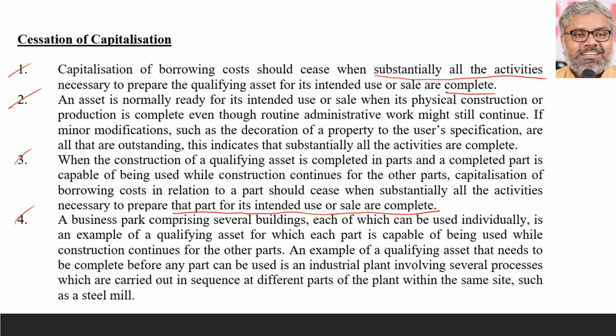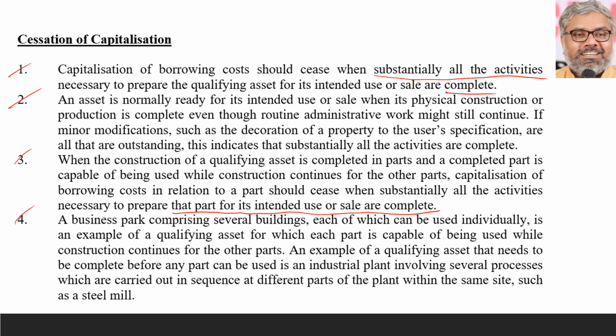One business park is there. Three buildings are supposed to be constructed. In that, one is complete. Two are still going on. So should we say that let the other two also complete, then only I will stop capitalization? Not correct. Once one building is ready for its intended use, then capitalization can stop for such one building only, and capitalization can continue for the other parts.